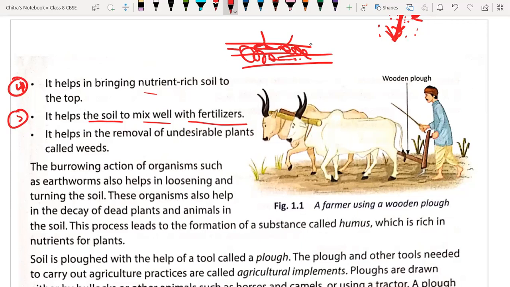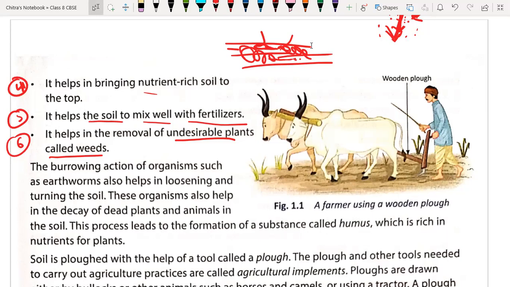Next, it helps in the removal of the undesired plants, called weeds also. Okay, it is very important. When farmers plow the soil by using various techniques, weeds, which are nothing but unwanted plants that grow along with the crop, are removed easily with the help of plowing. That's why plowing is important. Understood, everyone?